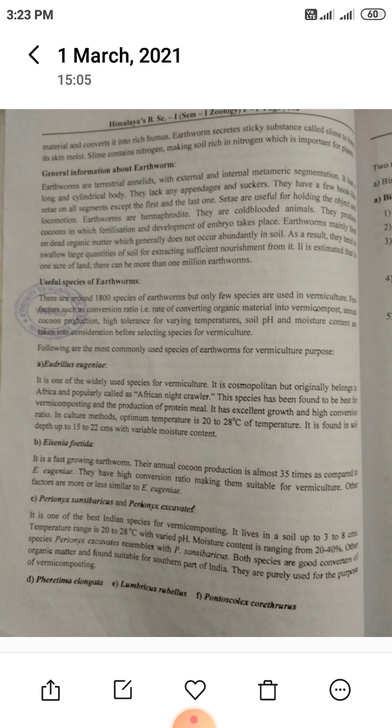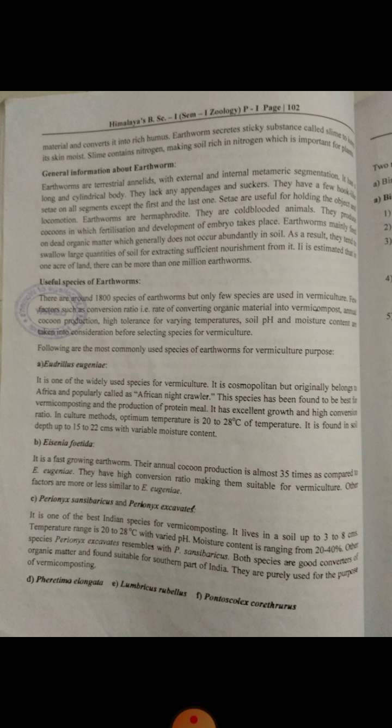Second, Eisenia fetida is a fast growing earthworm. Their annual cocoon production is almost 35 times as compared to the first species. They have a high conversion ratio, making them suitable for vermiculture. Other factors are more or less similar to Eudrilus eugeniae.